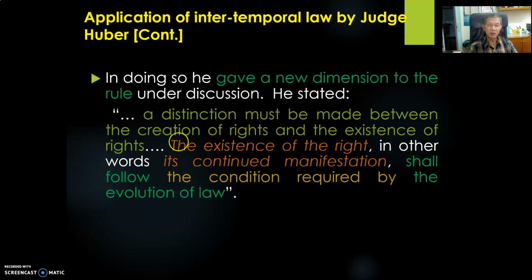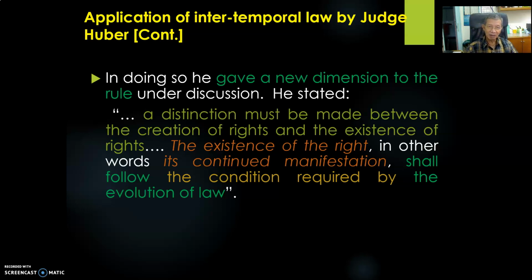According to Judge Huber, a distinction must be made between the creation of rights and the existence of rights. The creation of rights means when the right was created, and the existence of rights means whether this right still exists now, in modern, current time. So these are the two points of time: the creation of the right and the continued existence of the right.